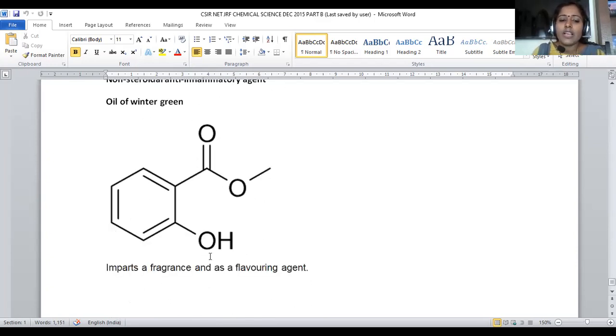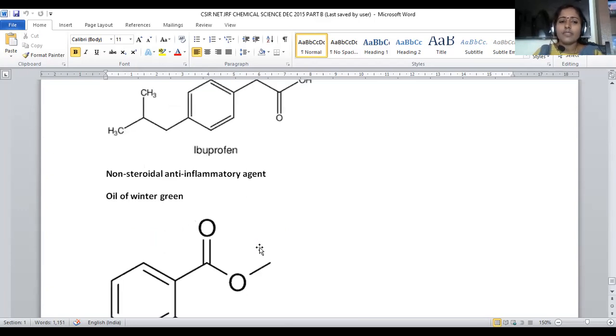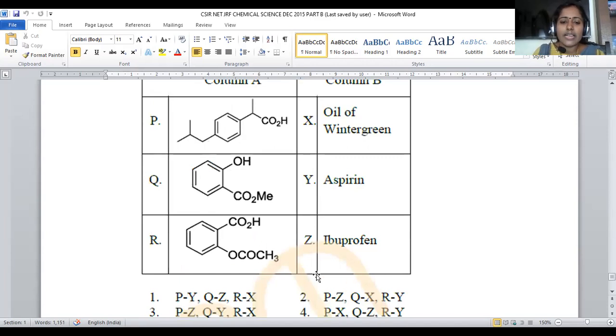And next is about oil of wintergreen. If we esterify this carboxylic acid of salicylic acid, that is said to be oil of wintergreen. It is the most probable fragrant agent, a pleasant smell containing agent, and mostly used as a food flavoring agent, right? All these are the compounds provided here.